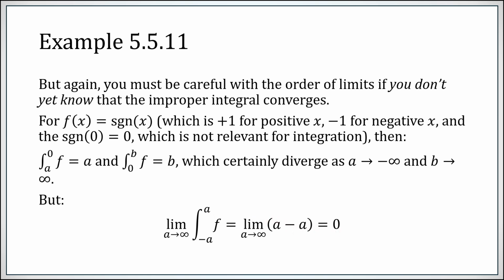So you have these balancing out of the two regions, and you will simply get 0. And there's a nice limit that works out there. So in the previous proposition, you could only do this computation to compute the improper integral if you knew that the improper integral converged as originally defined, which in this case it will not.